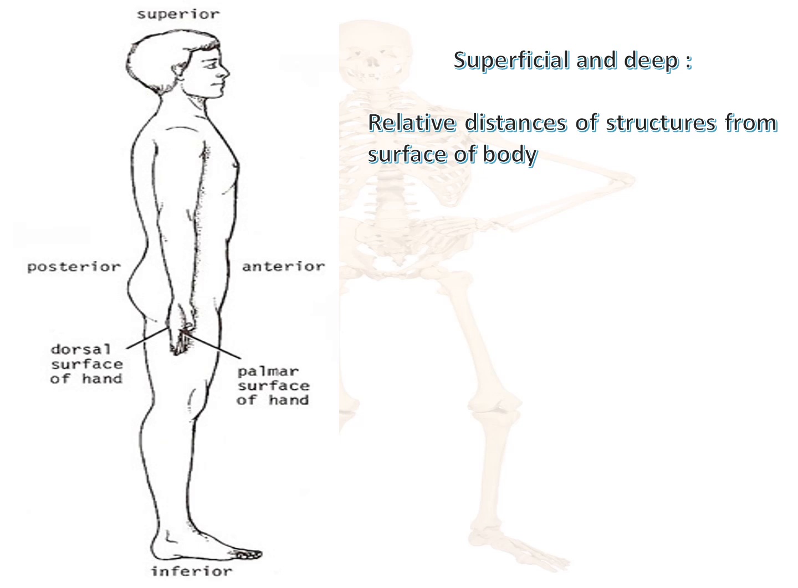Then palmar surface of hand and dorsal surface of hand. Palmar surface of hand means front side of hand and dorsal surface of hand means back side of hand. The fourth surface is superficial and deep. It is relative distance of structures from surface of body. Now what is the most superficial thing in our body? The most superficial part of our body is skin.